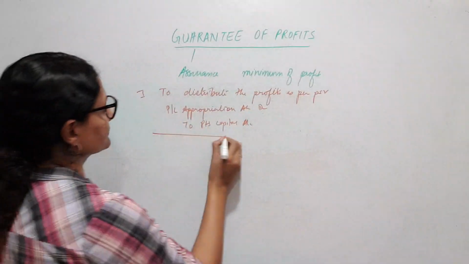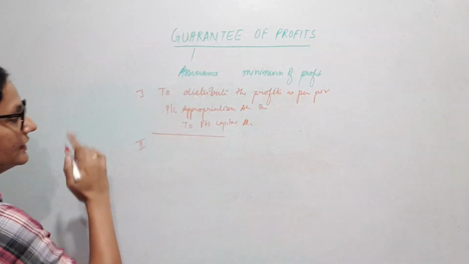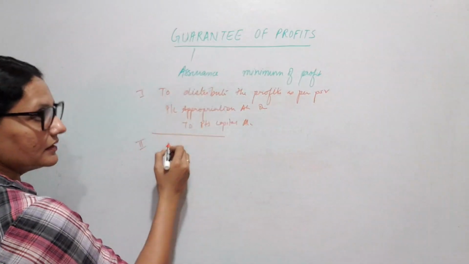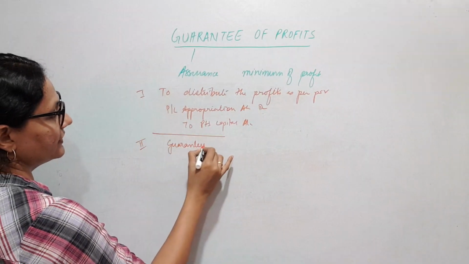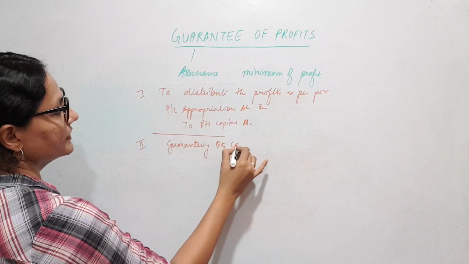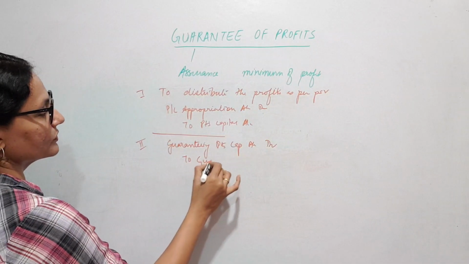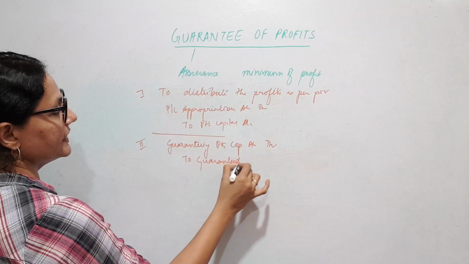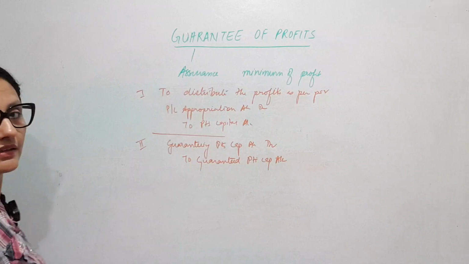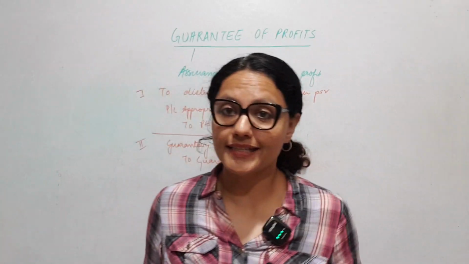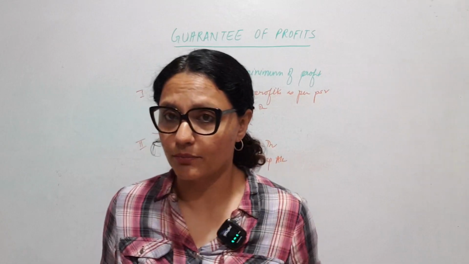Next is for the redistribution. If there is any deficiency, then the partners who are guaranteeing, their capital accounts are debited, and the guaranteed partner's capital account is credited. Guaranteed partner means the one who has been assured this minimum profit.